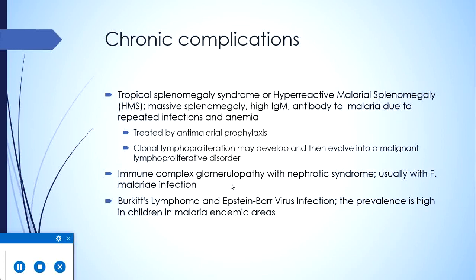Another unique association is with Burkitt's lymphoma and Epstein-Barr virus infection. We have seen previously that the endemic form of Burkitt's lymphoma, that is unique to endemic areas of Africa and is caused by Epstein-Barr virus infection, is highly prevalent only in areas where Falciparum malaria is prevalent.